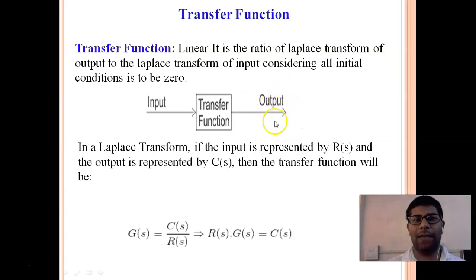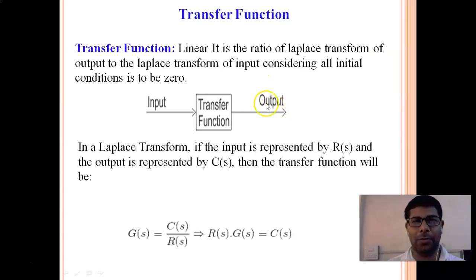Transfer function means the ratio of the Laplace of output to the Laplace of input. It is the simple definition: output upon input, where we only need to add the words Laplace of.